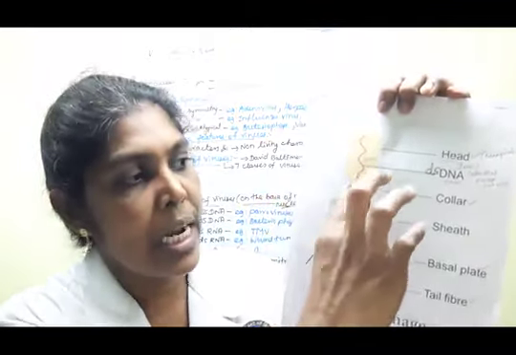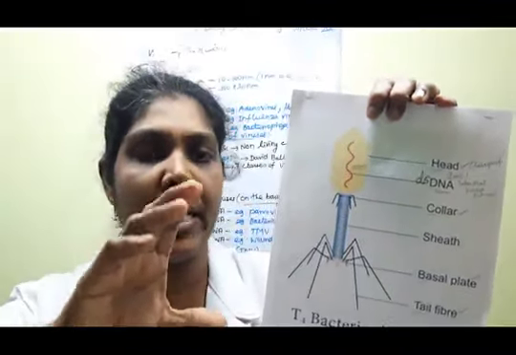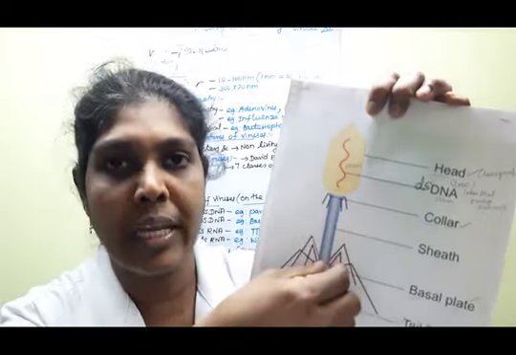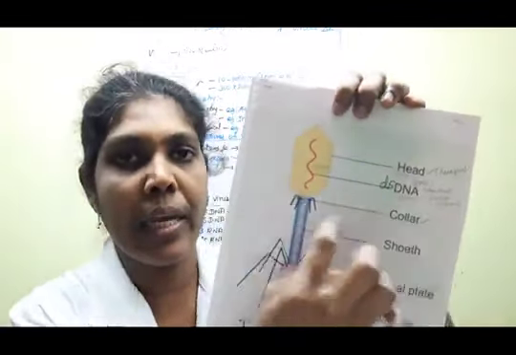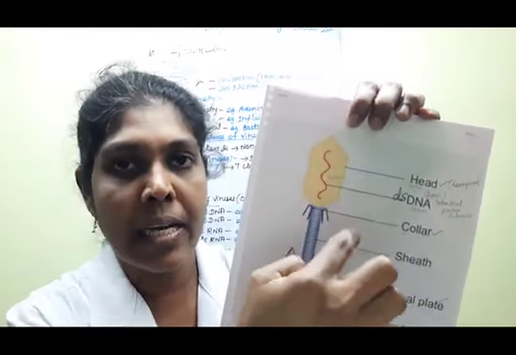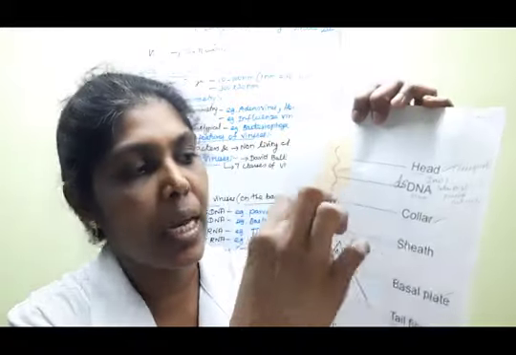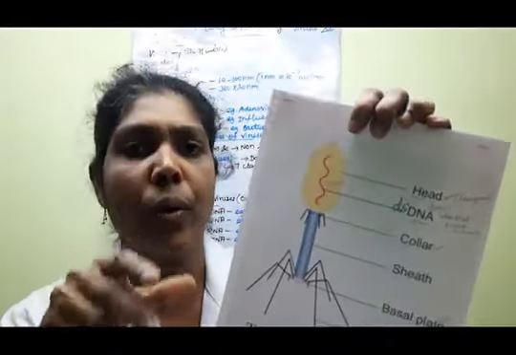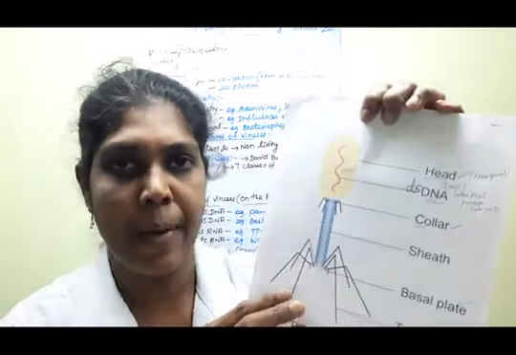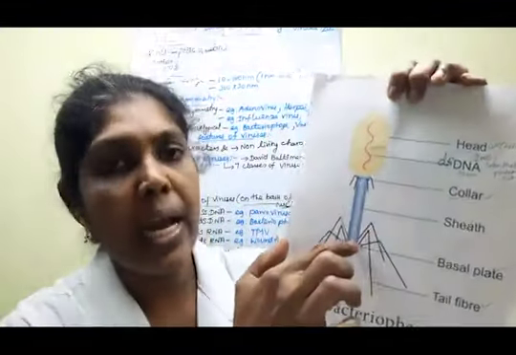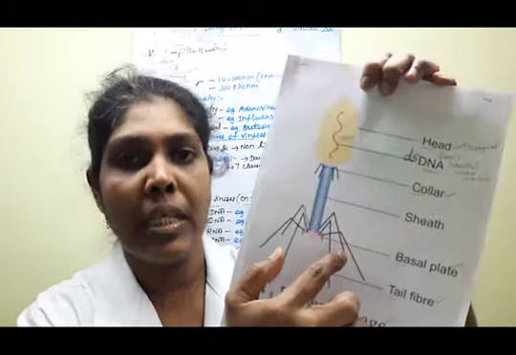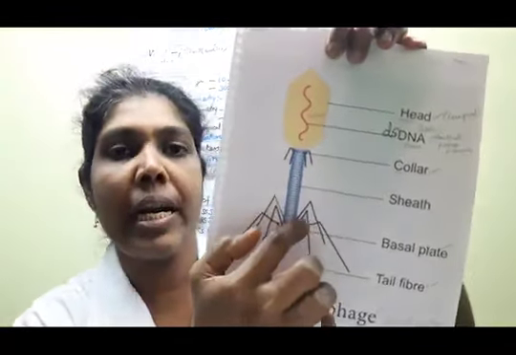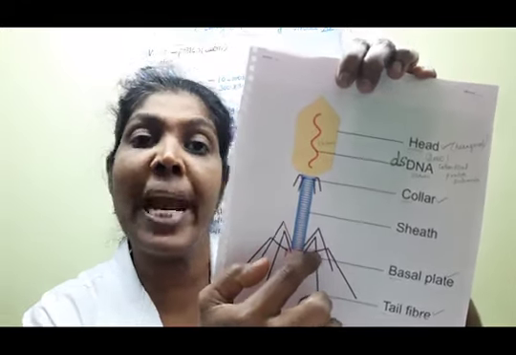There is a central core region, one empty space-like structure, children. The head and tail are connected by the collar part. The collar has a central core, an empty space-like structure. Then at the end of the tail region there are helical structures, the tail fibers, and a basal region with a basal plate.